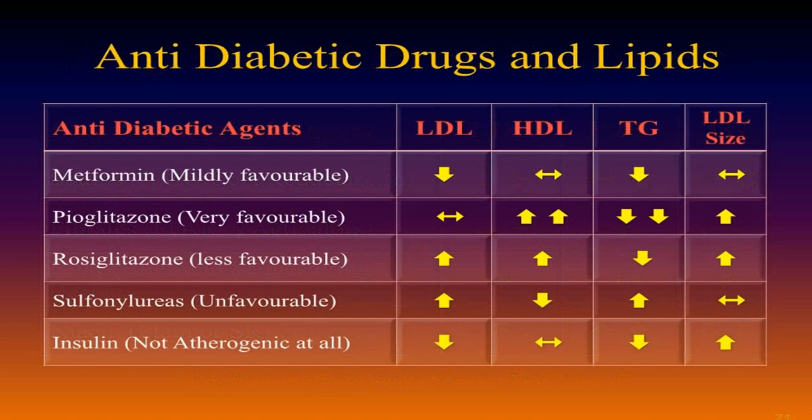Among other anti-diabetic drugs, metformin will have an additional effect on LDL and TG. Pioglitazone will have little effect on that. Rosiglitazone and sulfonylurea are not good drugs because they elevate LDL. While insulin will help in lowering LDL, and TG will be lowered because of control of diabetes. So always think in that term.